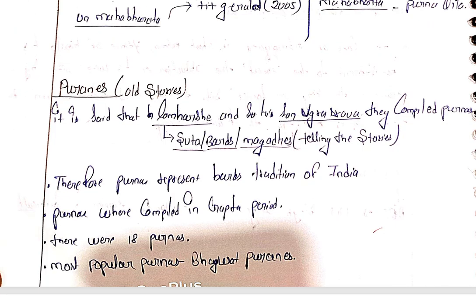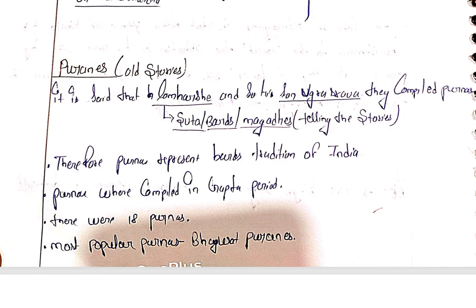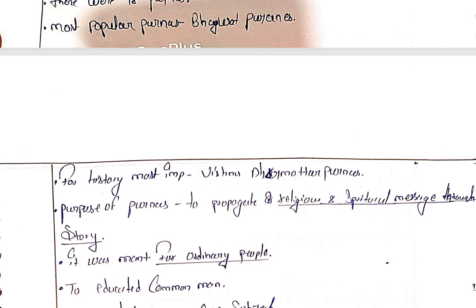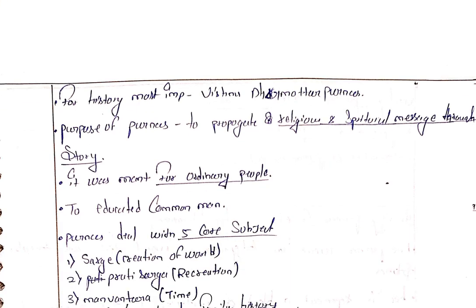Puranas are the oldest stories. It is said that Lomaharshana and his son Ugrashrava compiled the Puranas; the Suta, Bharda, and Magadha told their stories. Therefore the Puranas represent the bardic tradition of India. The Puranas were compiled in the Gupta period. There were 18 Puranas. The most popular Purana is the Bhagavata Purana. For history, the most important are the Vishnu and Vishnudharmottara Puranas.